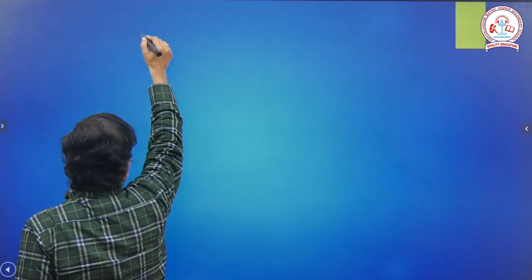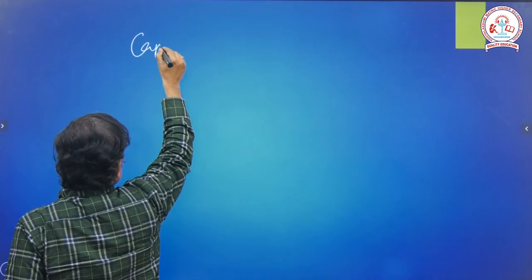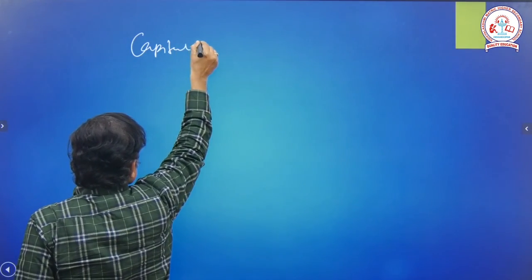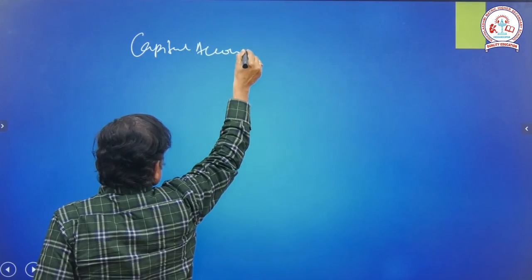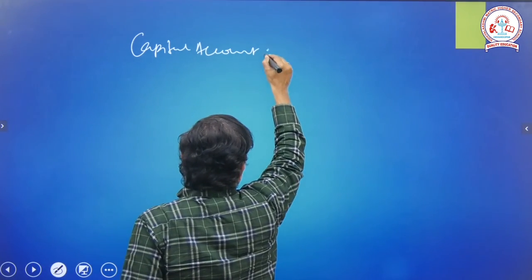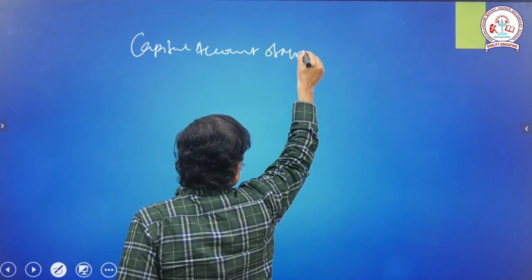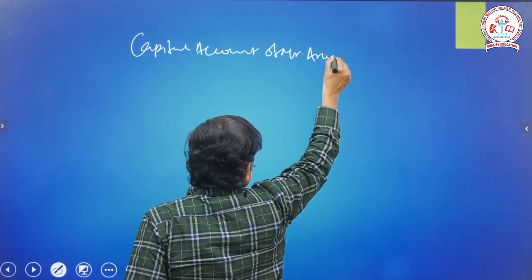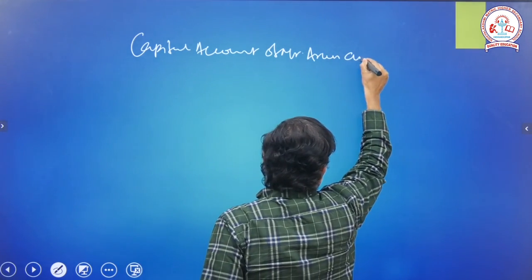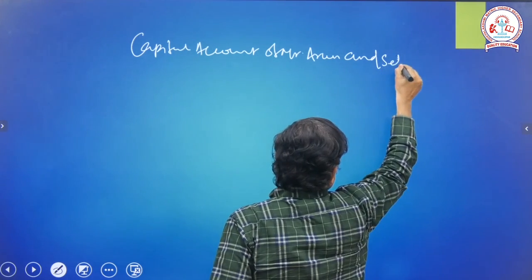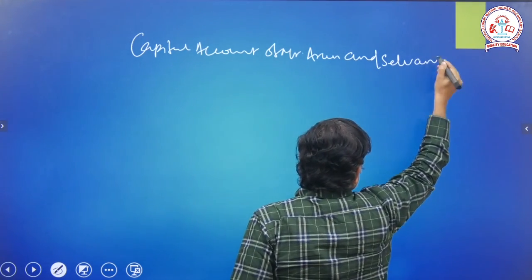Now, I open and write the ledger name: Capital account of Mr. Arun and Selvam.